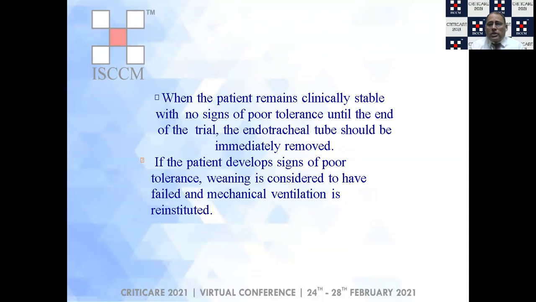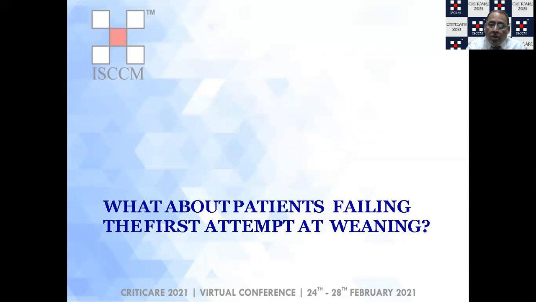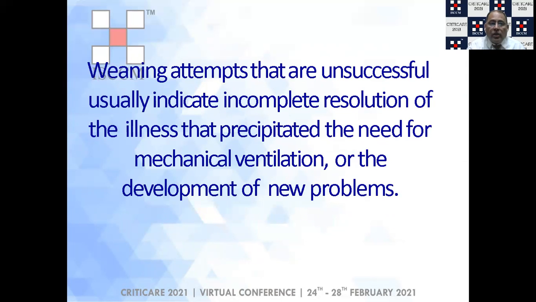Now, when the patient remains clinically stable with no signs of poor tolerance until the end of the trial, which, as I said, usually might go up to 2 hours, the endotracheal tube should ideally be immediately removed. However, if the patient develops signs of poor tolerance, weaning is considered to have failed and you go back to your mechanical ventilation.